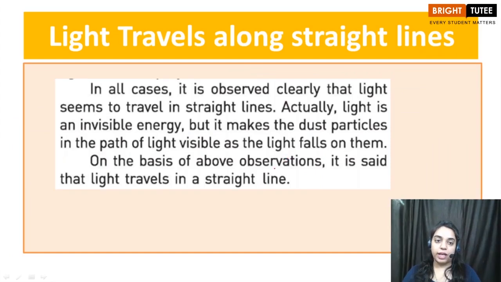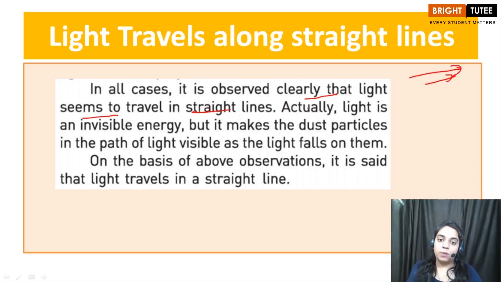So let's move ahead. Children, let's read a little more about light. In all cases, it is observed clearly that light seems to travel in straight lines. So we have discussed all the examples, and it is clear through all of them that light can travel only along straight paths, right? Now, actually, light is an invisible energy. That is the first thing that we studied about light.